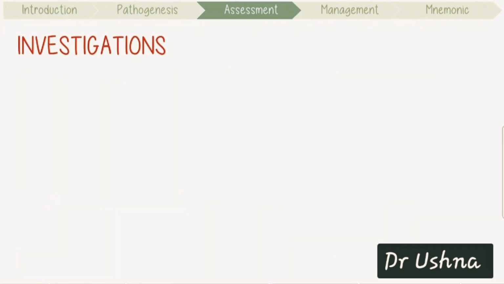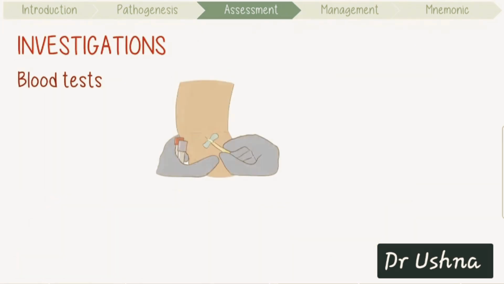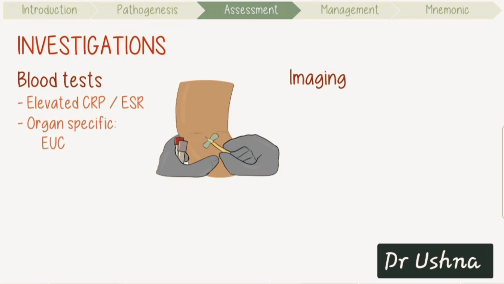To investigate Takayasu arteritis, consider blood tests and imaging after thorough history and exam. Bloods might show elevated inflammatory markers like CRP and ESR. Organ-specific biomarkers like EUCs and liver biochemistry might reveal damage from reduced perfusion. Importantly, there are no diagnostic blood tests for TAC, and patients are usually ANCA negative.